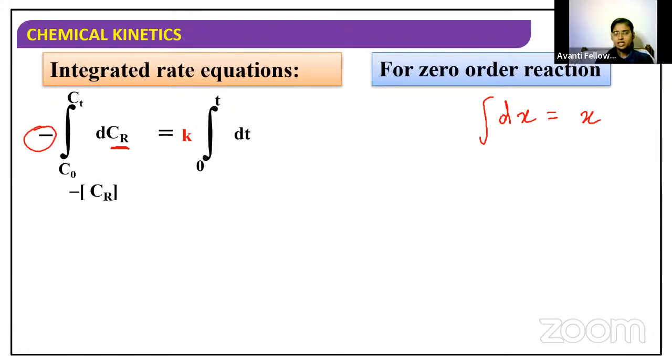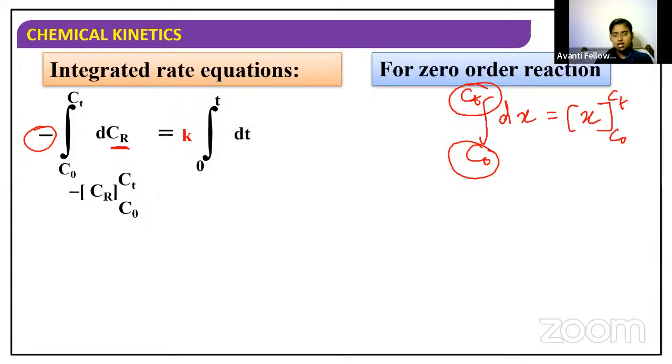Substitute that. So integration of dCr is Cr. And we have to apply the limits, if we have some limits. So here we have C0 and Ct, no? So we have to apply the limit. Ct is called the upper limit, C0 is called the lower limit. So substitute Ct and C0 like this in place of the Cr.